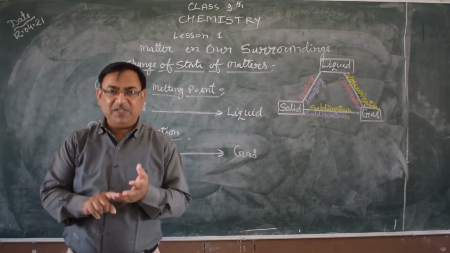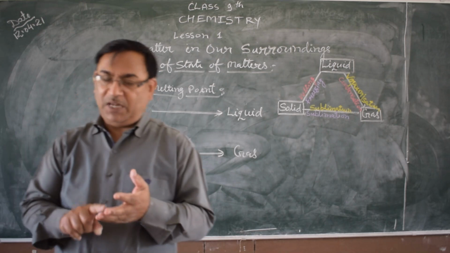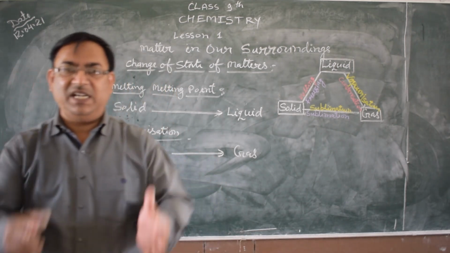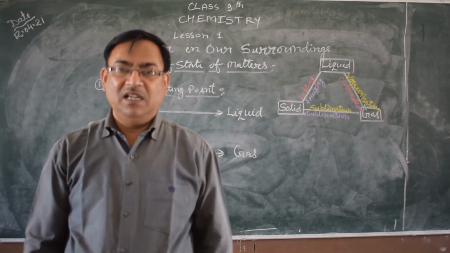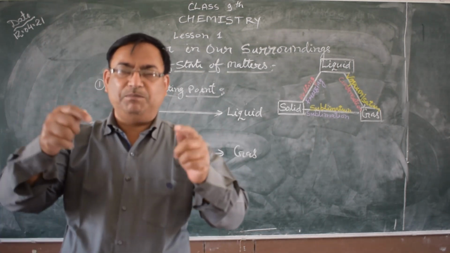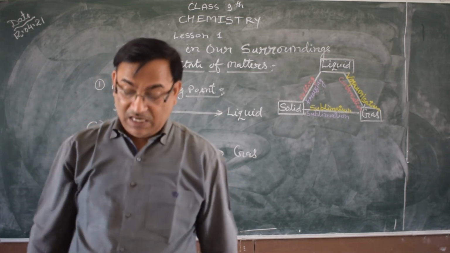First, surface area: when the surface area increases, the vaporization rate increases, and when surface area decreases, vaporization decreases.